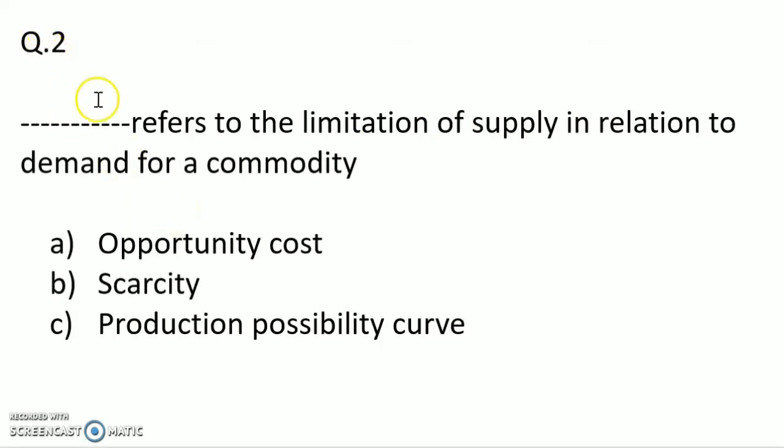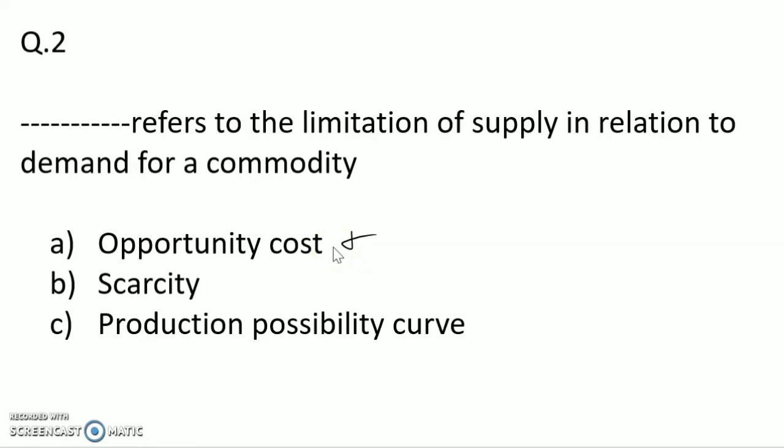Question number 2. Dash refers to the limitation of supply in relation to demand for a commodity. Option A, opportunity cost. Option B, scarcity. Option C, production possibility curve. Now we know what is opportunity cost. That is next best alternative. So it's not the answer.